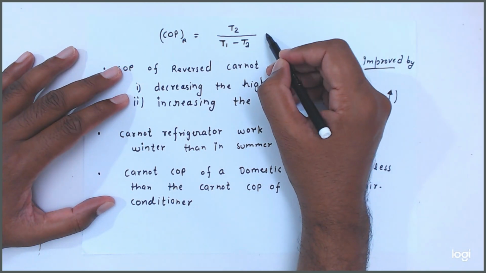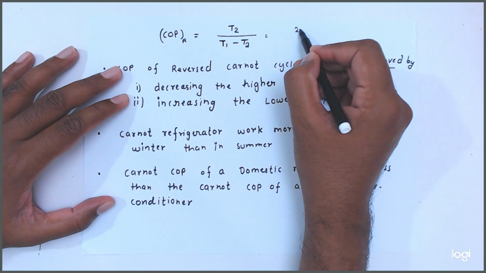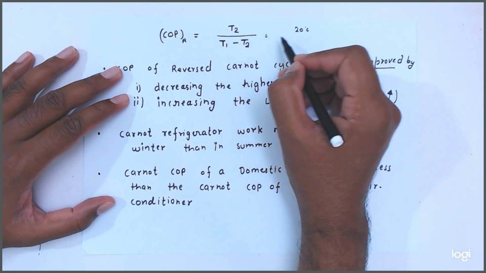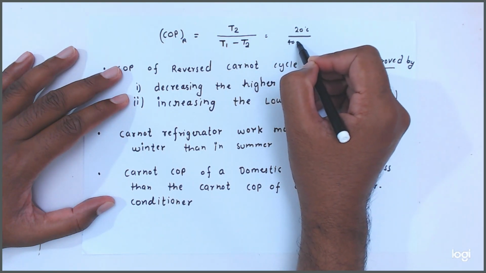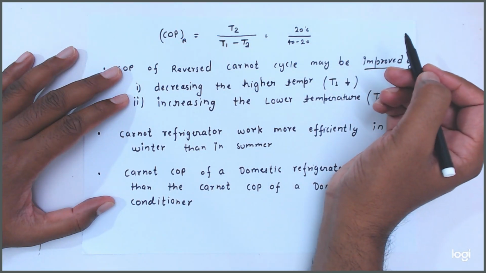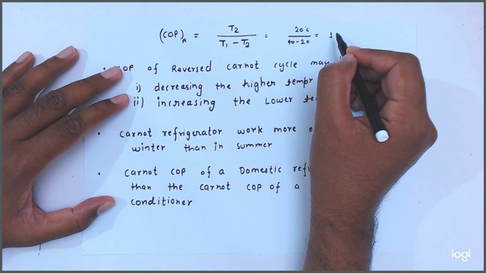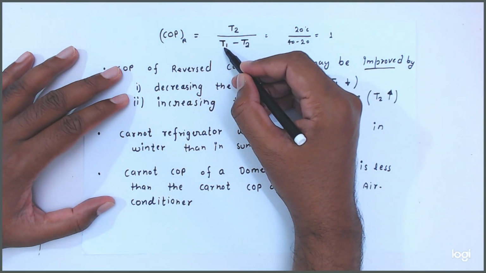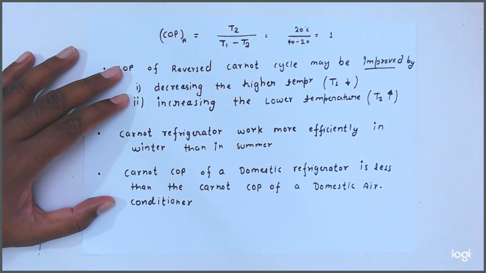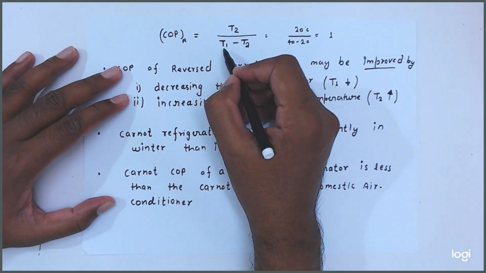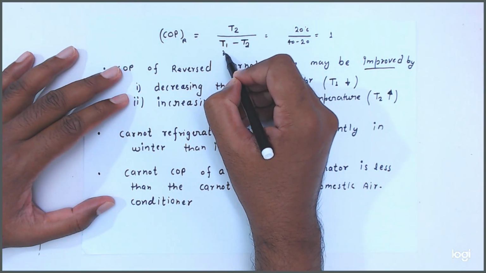Like here you see friends, let's suppose T2 is equal to 20 degree centigrade and T1 is equal to 40 degree centigrade. So how much will it come? It will come 1. But let's suppose this T1 value decreases to 30 degree centigrade.